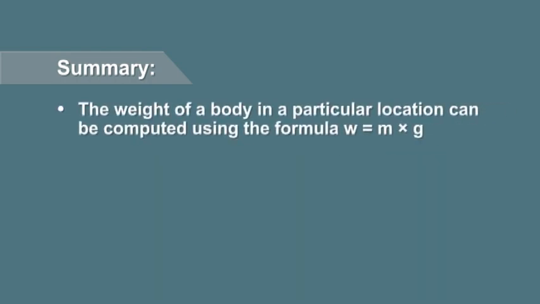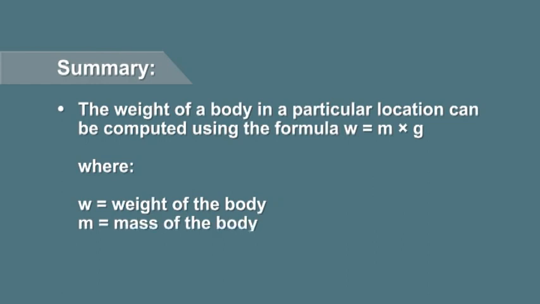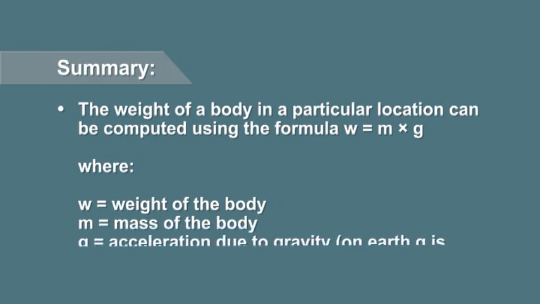The weight of a body in a particular location can be computed using the formula W is equal to m times g, where W is the weight of the body, m is the mass of the body, and g is the acceleration due to gravity, where on Earth, g is 9.81 meters per second squared.